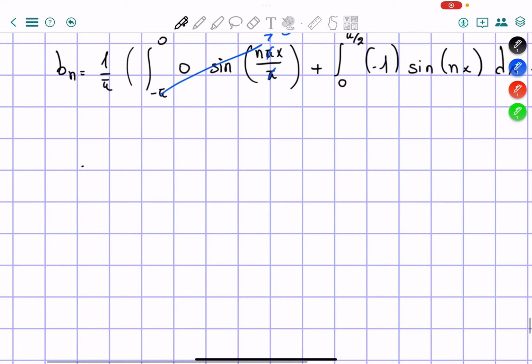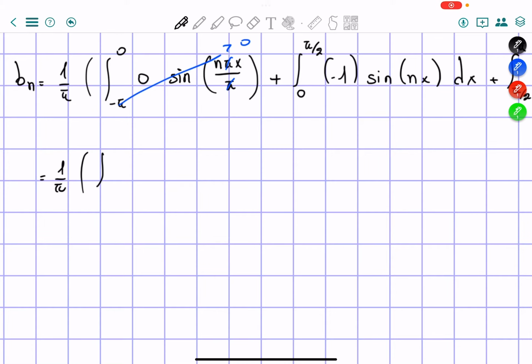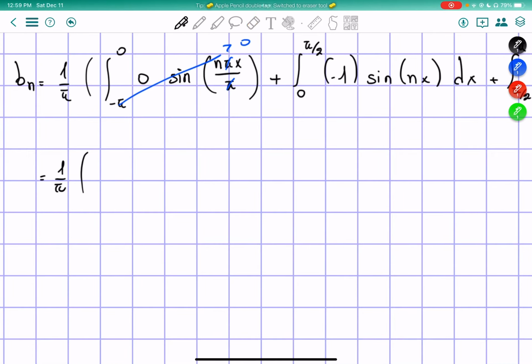So out of this we get 1 over pi times the integral. Actually, I'm going to do the integration already.